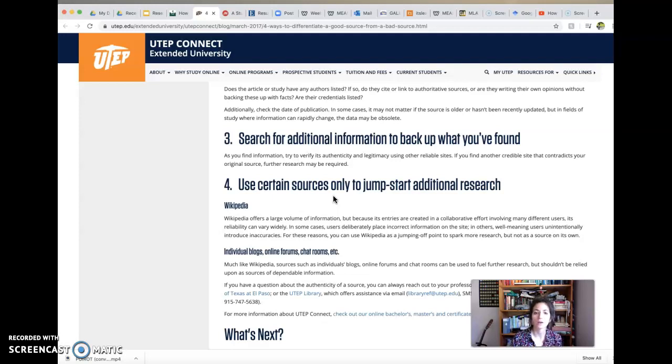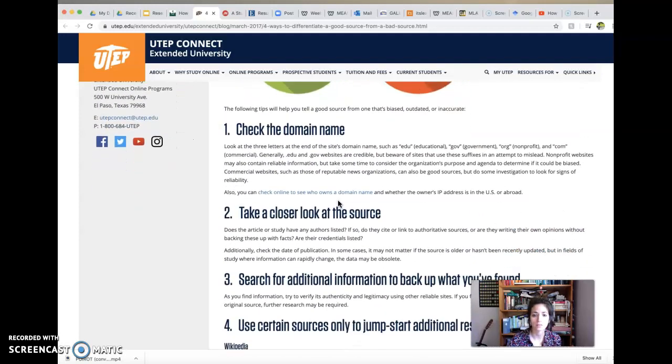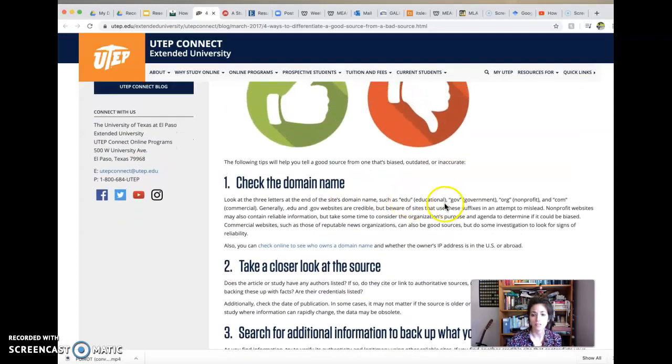Then I go to different sites that are legitimate, like number one, the domain name: edu, gov, and org are probably good places. Then I can check that against the things I already know and maybe get to the bottom of some of the stuff that Wikipedia just glanced over, or maybe even got incorrect, right?